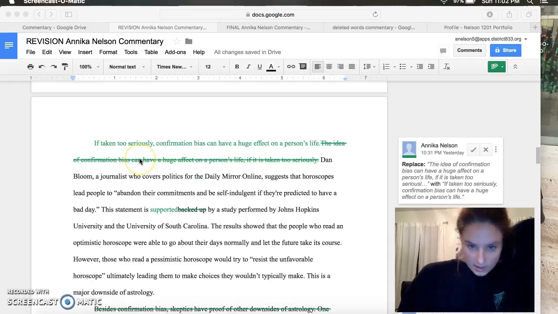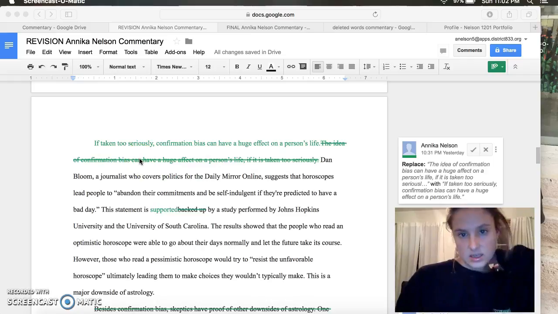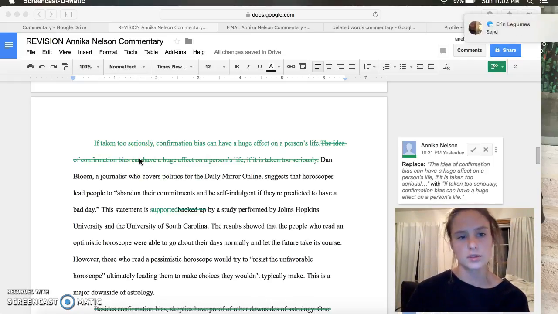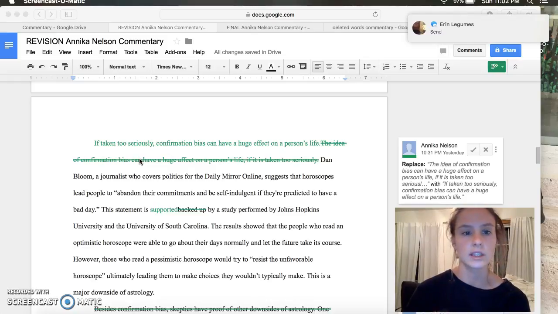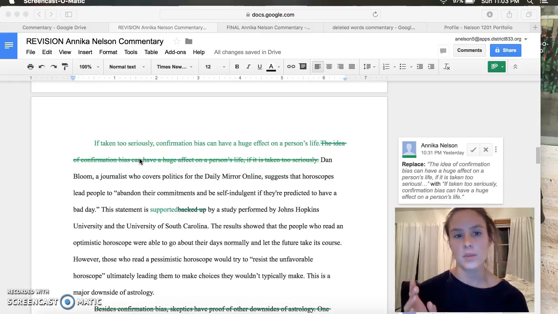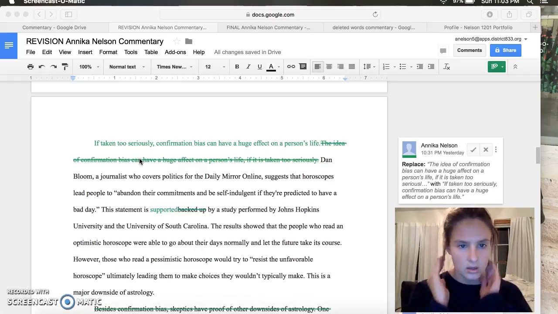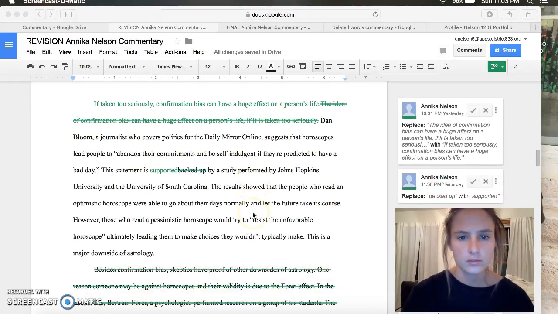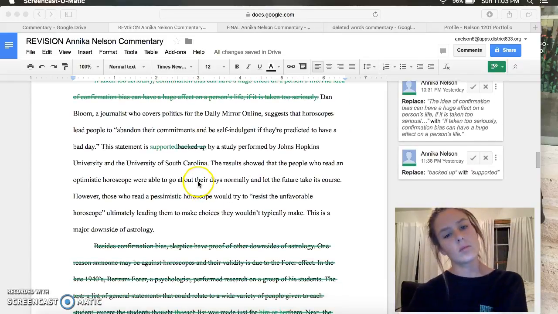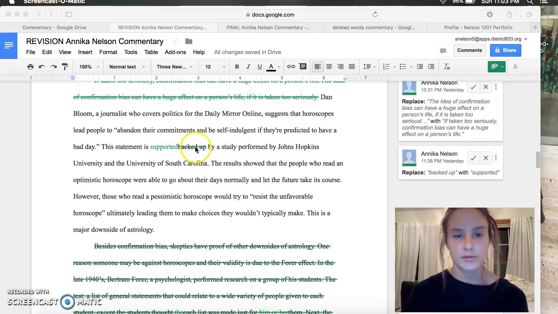So here I erased the first sentence and kind of rewrote it, made it more to the point and a little clearer so that as you're reading it, you know exactly what is being taken too seriously. I changed "backed up" to "supported" because they mean the same thing and it's less words.